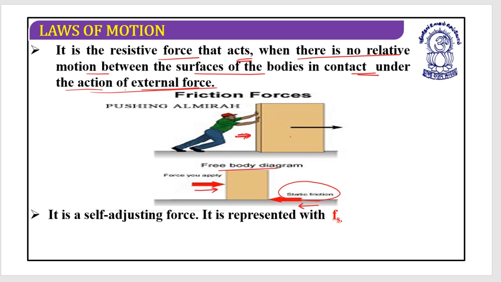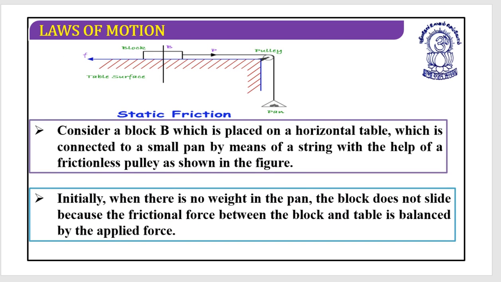We can even say that static friction is a self-adjusting force, and it is represented as Fs, where s is used as a subscript and stands for static. I hope these things are clear. What self-adjusting means, we are going to discuss very soon. But is it clear up till now?